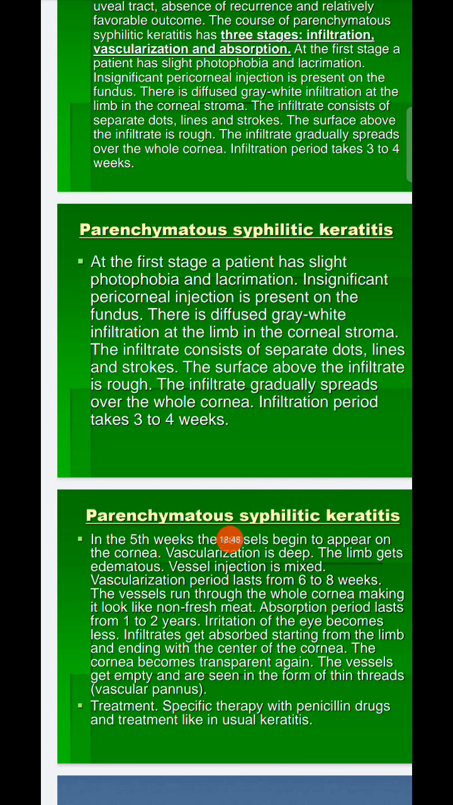The vascularization period lasts from 6 to 8 weeks. The vessels run through the whole cornea, making it look like non-fresh meat. The absorption period lasts from 1 to 2 years. Irritation of the eye becomes less. Infiltrate gets absorbed starting from the limbus and ending with the center of the cornea. The cornea becomes transparent again. The vessels get empty and are seen in the form of thin threads. Treatment: specific therapy with penicillin drugs, as for the usual keratitis.